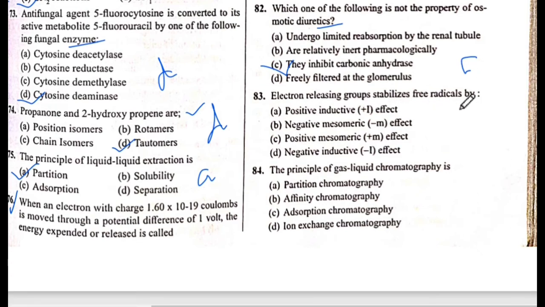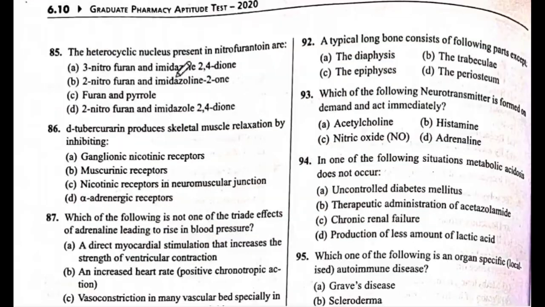Next is question number 83. Electron releasing group stabilize free radical by positive inductive effect. The answer is A, positive inductive effect. Next, question number 84. The principle of gas liquid chromatography is partition coefficient chromatography. The answer is A. Next is question number 85.